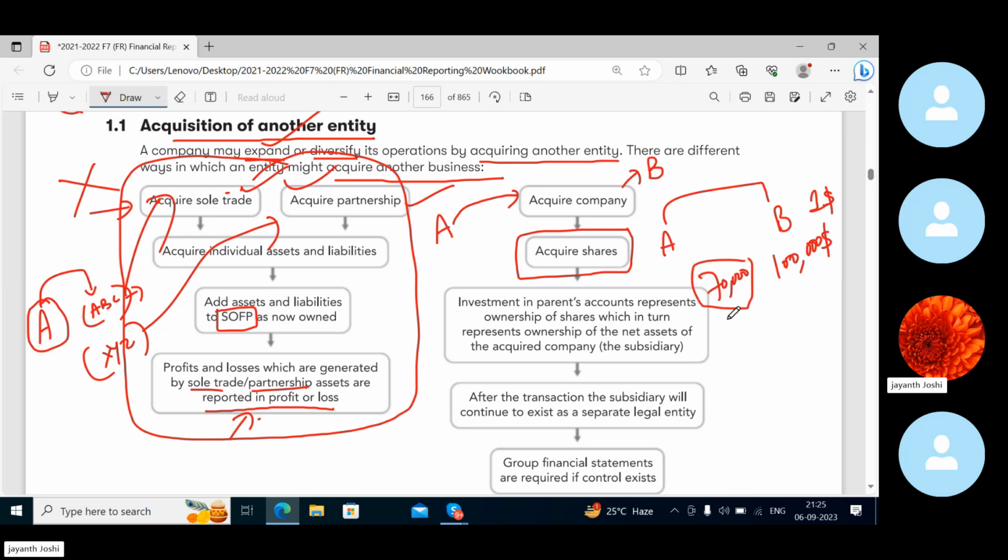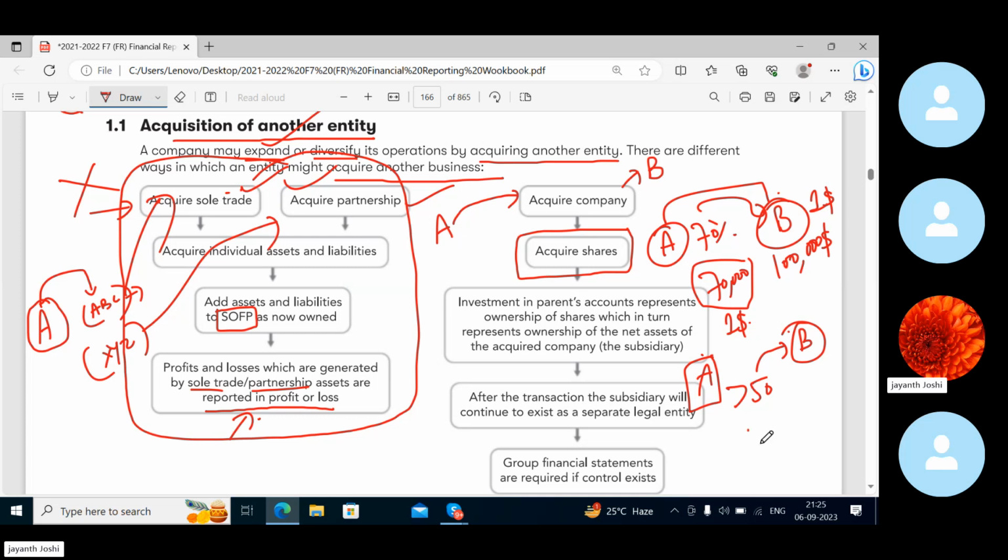Okay, and the market value of the shares are also $1, let's say. So A company has acquired 70% of B company, hence A company is the parent, B company is the subsidiary. So if some company is acquiring more than 50% in another company, let's say here A is the one which is acquiring and B is the one which is acquired. If A has more than 50% shareholding in B company, then B is called a subsidiary of A.